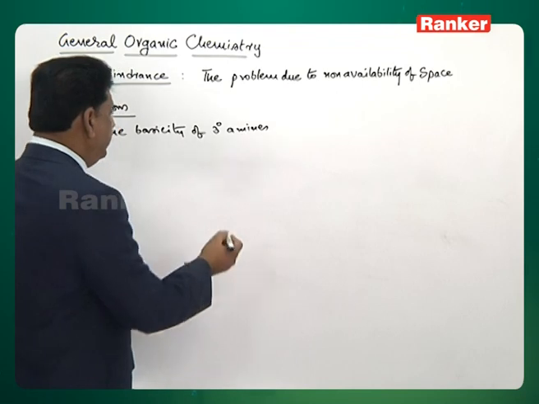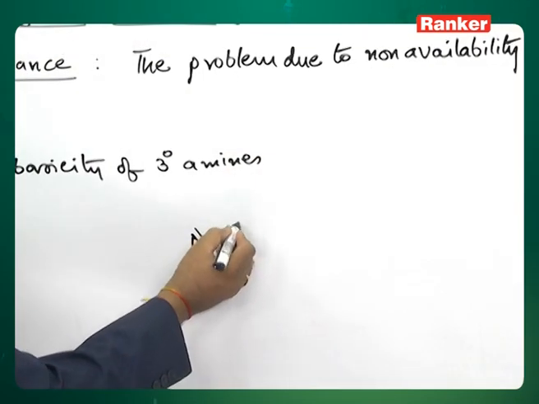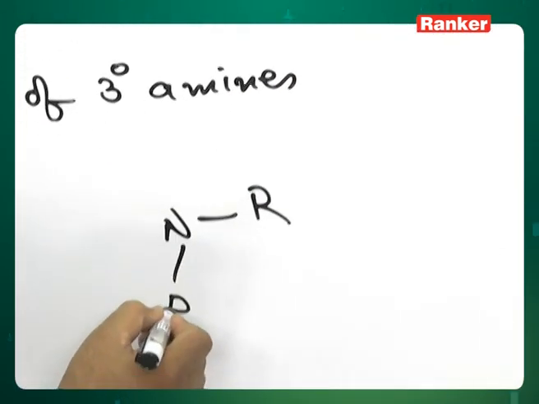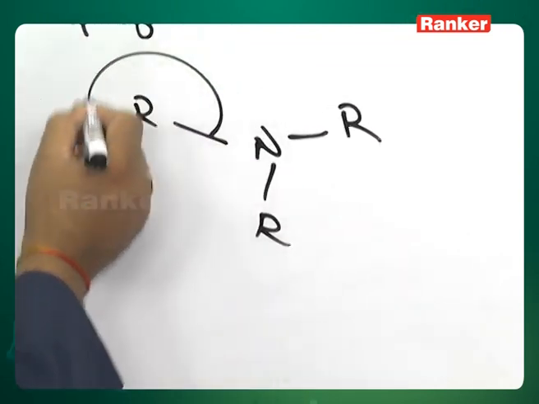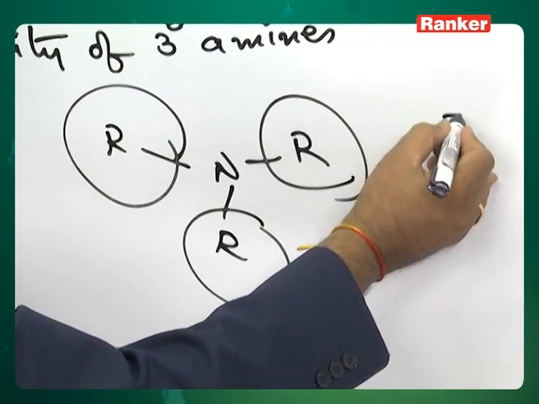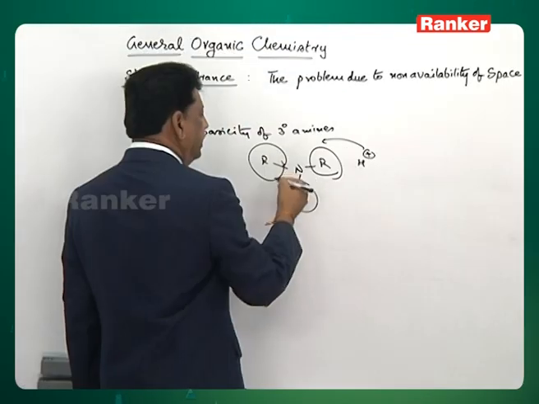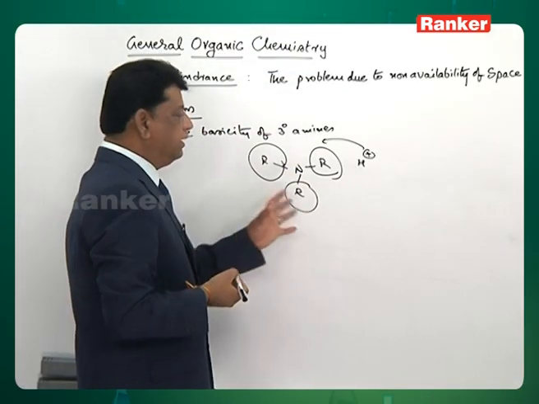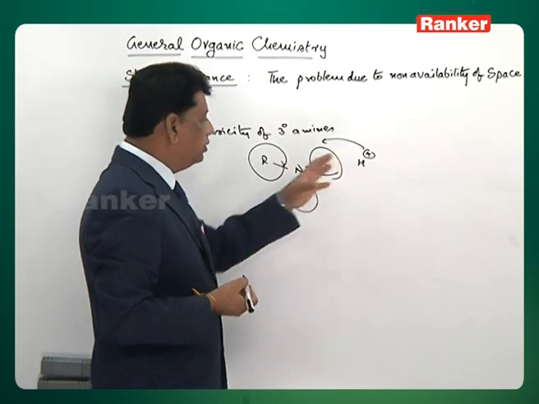The decreased basicity of the amine is explained by the 3 alkyl groups blocking from 3 sides. Therefore, the proton approach becomes a problem. That is what we call steric hindrance for the approach of the proton.